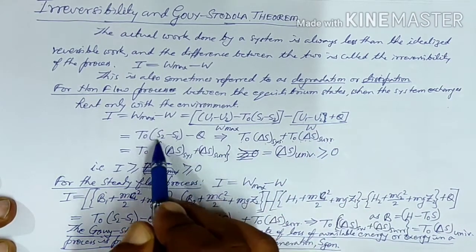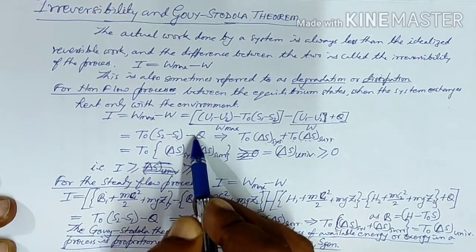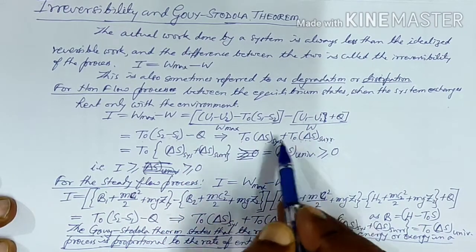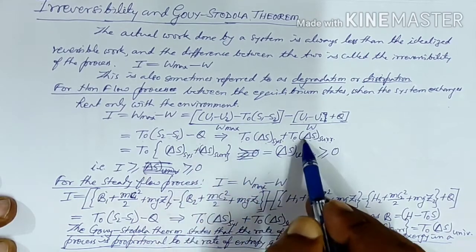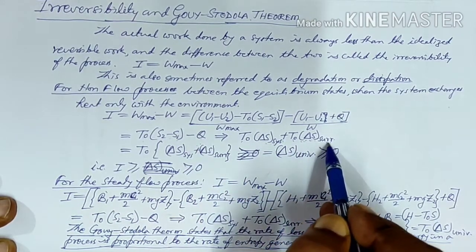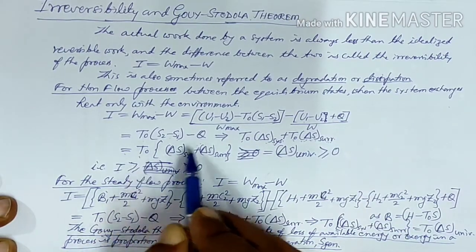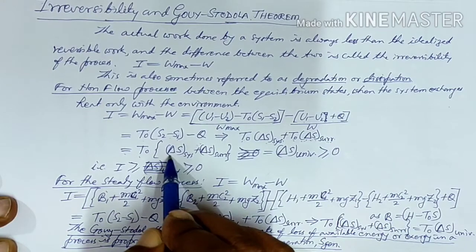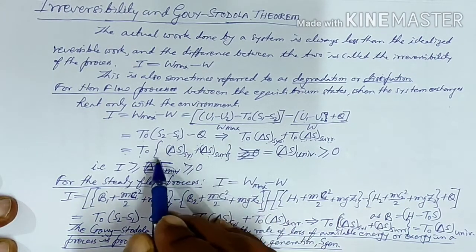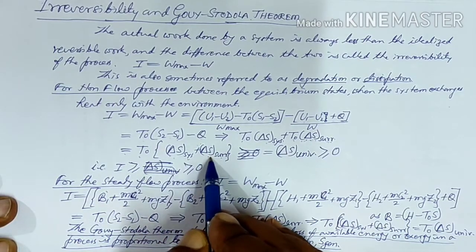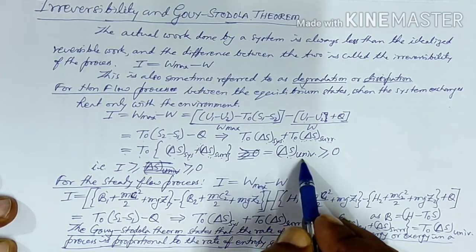Here, from this Q, we will divide it by T0 and multiply it by T0, so it will become T0 into Q upon T0. Q upon T0 is nothing but the change in entropy of the surrounding. So if we take T0 common, it is delta S of the system plus delta S of the surrounding, and delta S of the system plus delta S of the surrounding is the delta S of the universe.